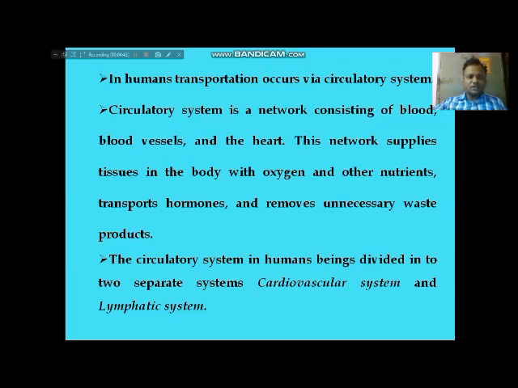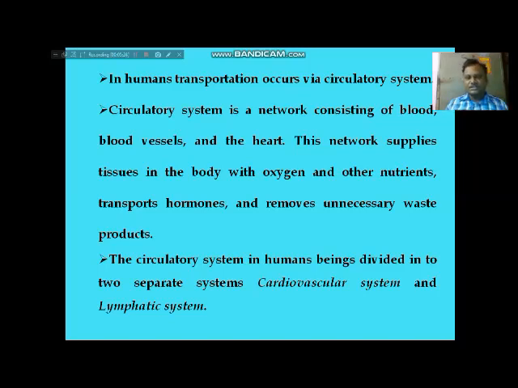Along with this circulatory system, there are so many other systems also, that is the excretory system, nervous system, and so many others. But this circulatory system is very, very important to transfer food, nutrients, etc. Now come to the circulatory system in human beings. It is divided again into two separate systems. The first system is the cardiovascular system.